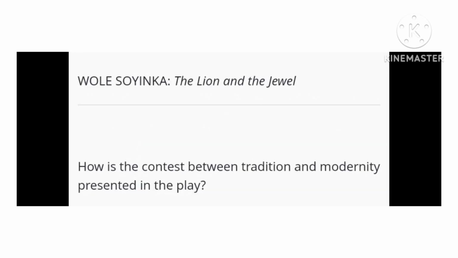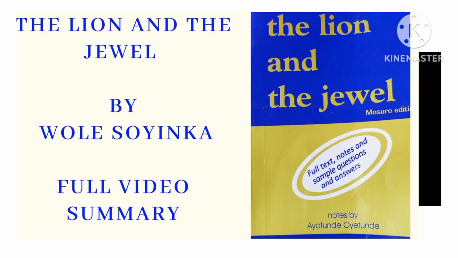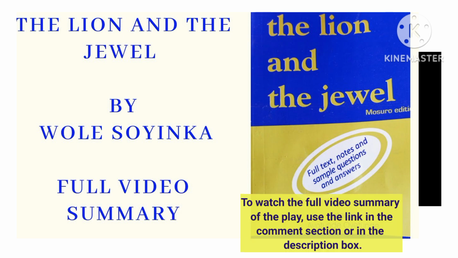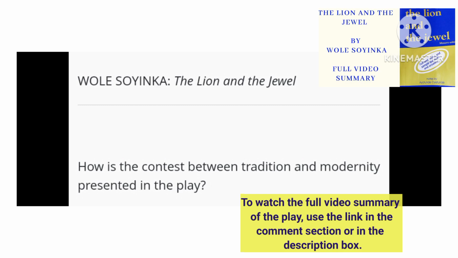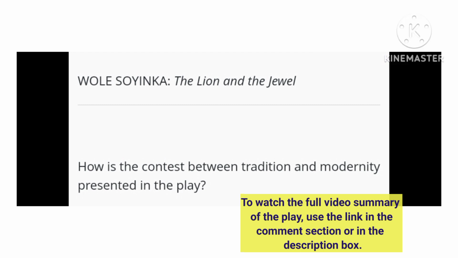The first question we are asking here is a question from The Lion and the Jewel, written by Wole Soyinka. The essay question is, how is the contest between tradition and modernity represented in the play? The book is an African play, African drama. In the play, there is a struggle or contest between modernity and tradition.